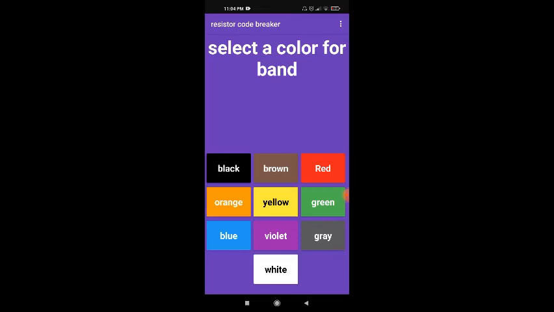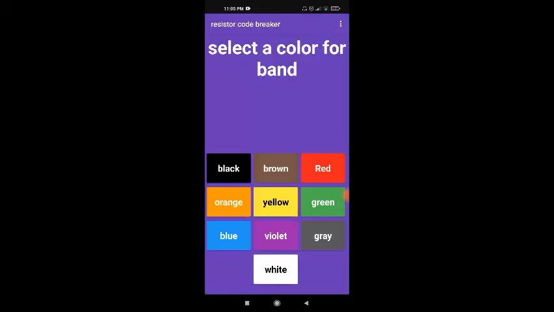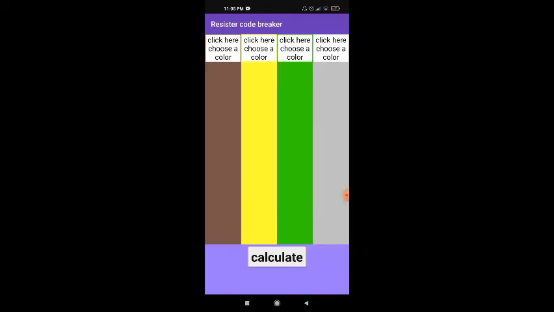And if I take the green one, as you can see, there are so many colors, and every time I click here to change the color, that's a label, and this opens a new screen and takes the value back over here, and you just calculate it. And if you want to see how I made this app, you need to just do a simple goal, 25 likes, and I will show you the making of this app.